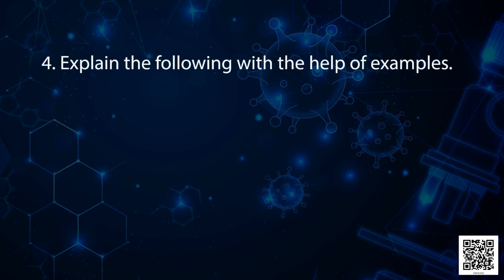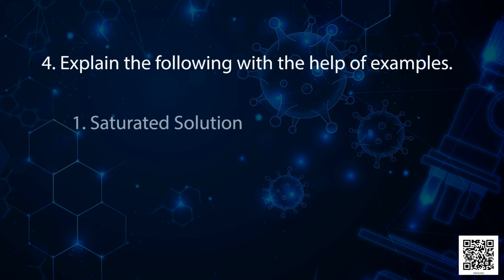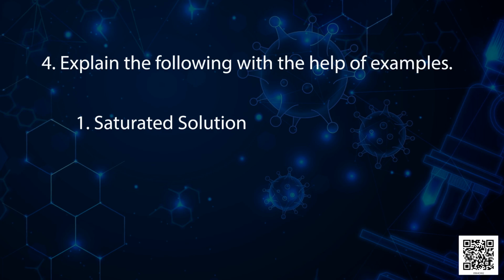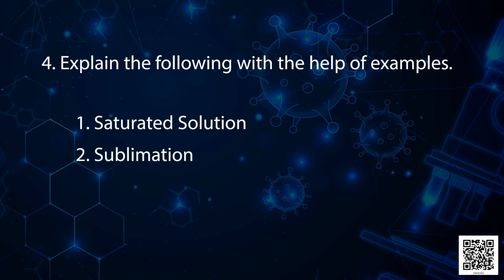Explain the following with the help of examples. Saturated solution. A solution in which no more solute can be added at a particular temperature is called a saturated solution. Now, next definition is sublimation.